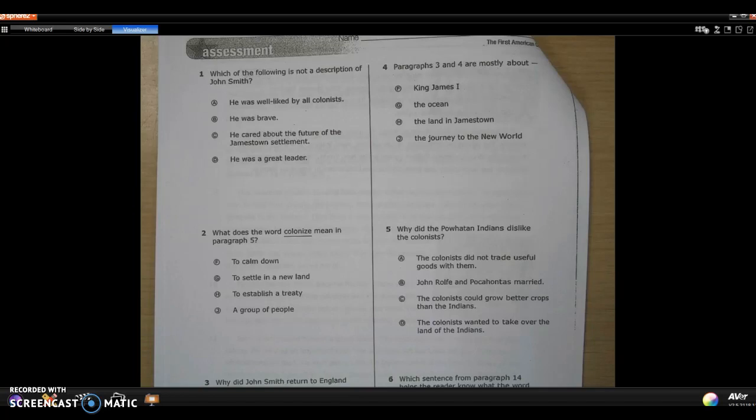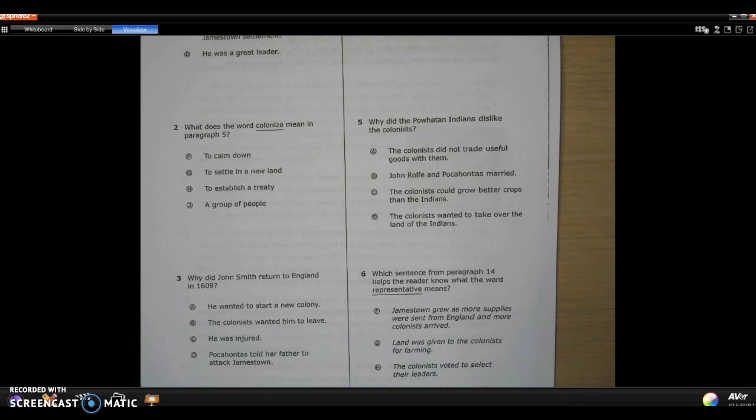These questions are for the first American colony. Number 1. Which of the following is not a description of John Smith? A. He was well liked by all the colonists. B. He was brave. C. He cared about the future of the Jamestown settlement. Or D. He was a great leader. Number 2. What does the word colonize mean in paragraph 5? F. To calm down. G. To settle in a new land. H. To establish a treaty. Or J. A group of people.